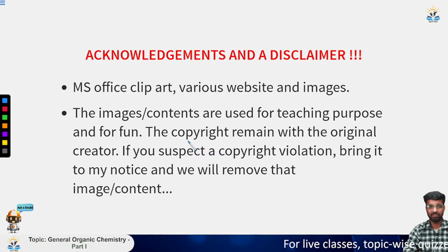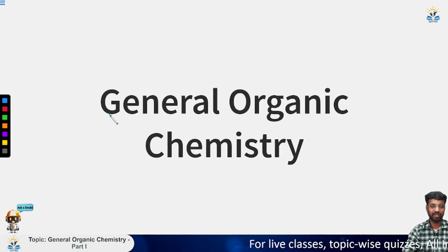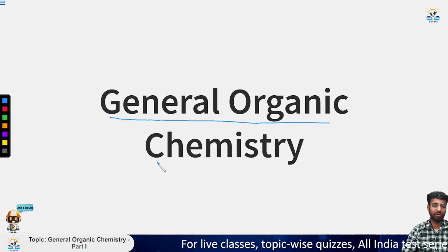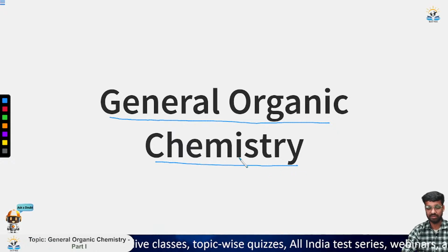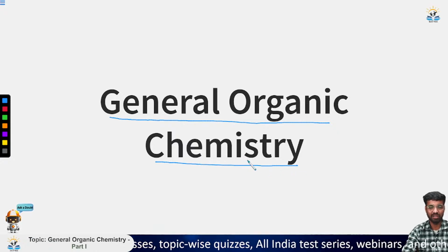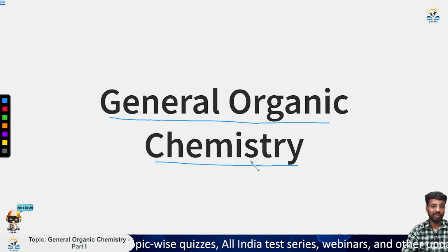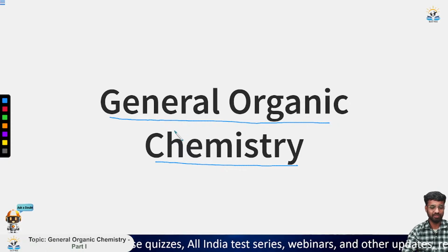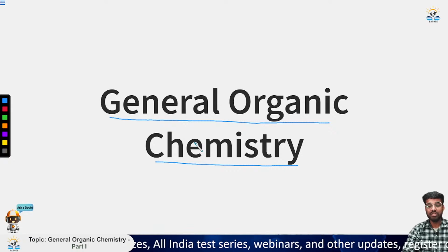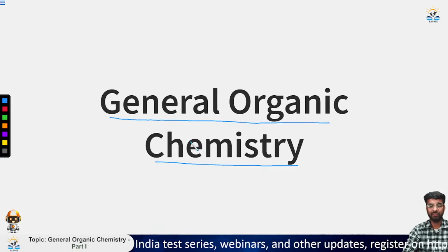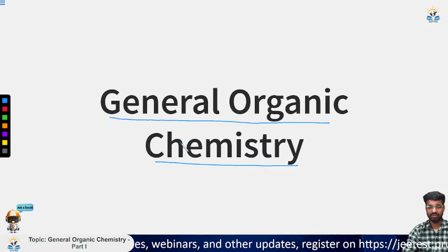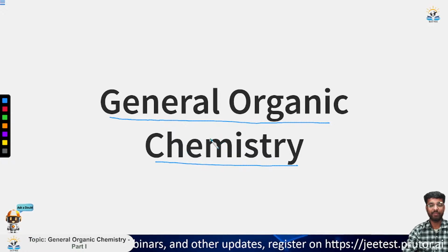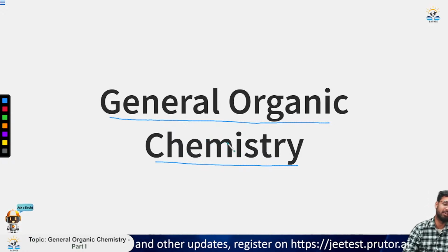Yesterday we completed the inorganic portion, and now we will start the organic portion. So, the first chapter that we will be dealing with is general organic chemistry. This general organic chemistry is very basic to all the organic chemistry that we have. If you have to study any of the upcoming chapters, whether it is aldehyde, alcohol, or amine, you must be aware of this GOC. This GOC mainly deals with the structure of the compound, the IUPAC nomenclature, inductive effect and the other electronic effects we have, and then it goes to the types of reaction, that is substitution, addition and so on.